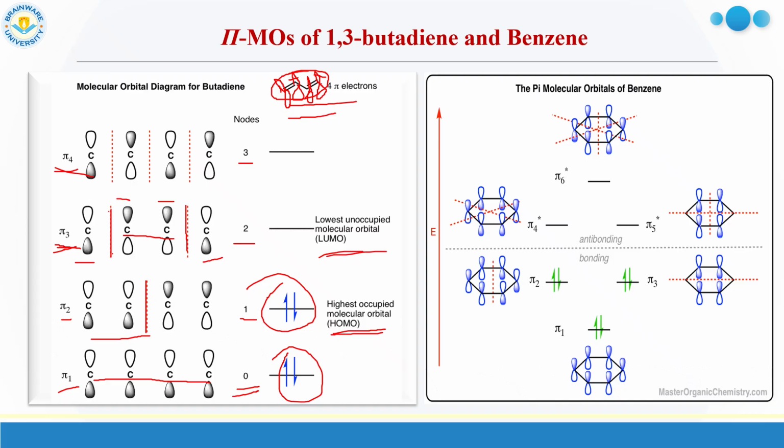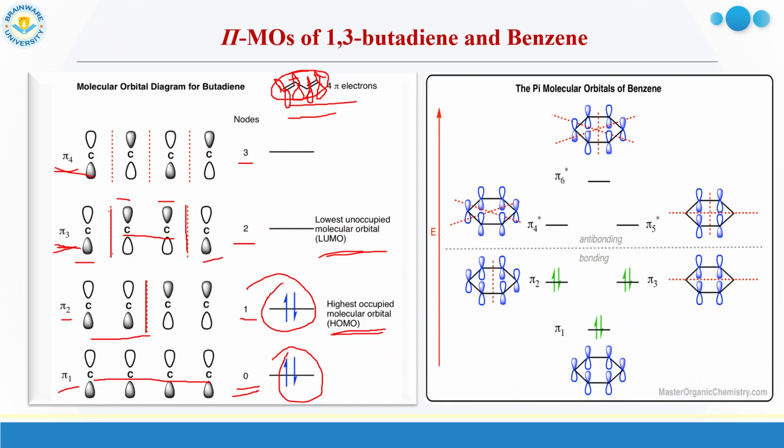Now going to the pi molecular orbitals of benzene. So we know the structure of benzene. How many pi bonds are in benzene? 3 pi bonds. 3 pi bonds means how many p orbitals? 6 p orbitals. 6 p orbitals combine to form 6 MOs. 3 are bonding, 3 are anti-bonding as usual.